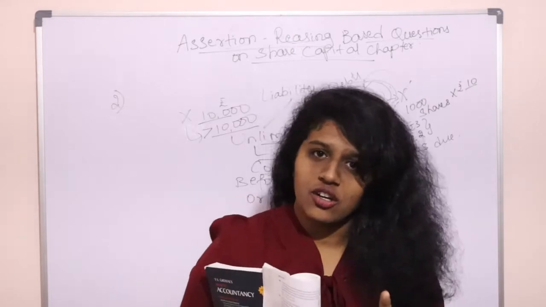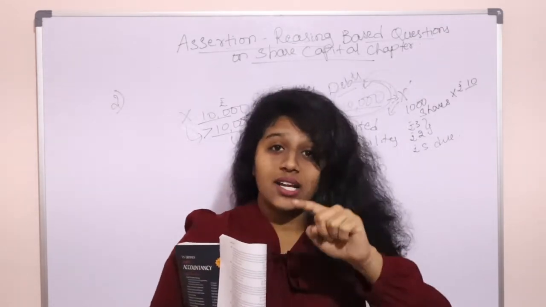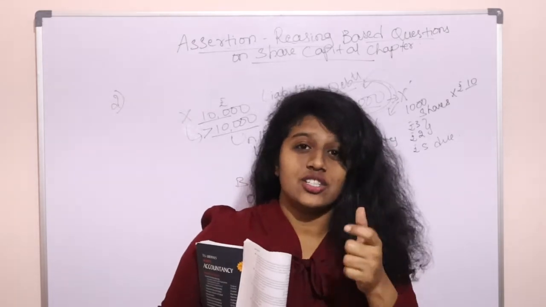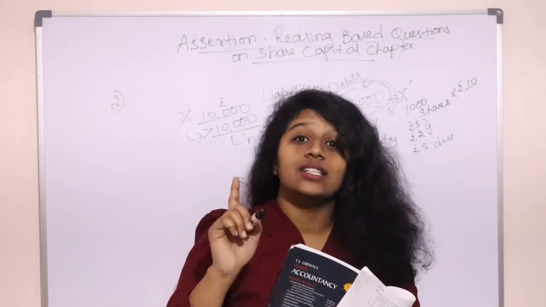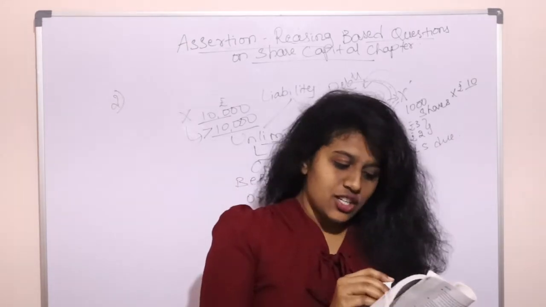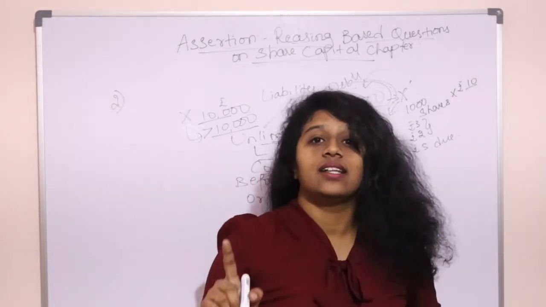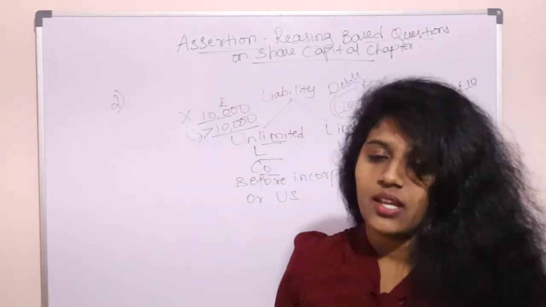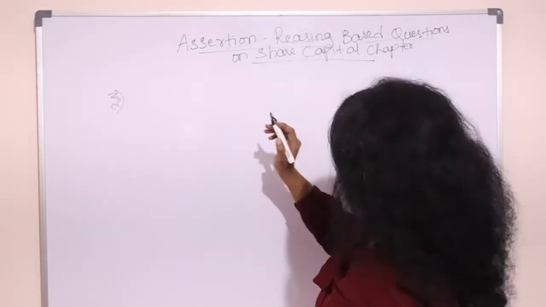Now, the assertion is wrong. The reasoning is right, but it is not correctly explaining the assertion. The relationship is not there. So the assertion is incorrect and the reasoning is correct. That will be the correct option. Okay? Then we'll move to the next question.